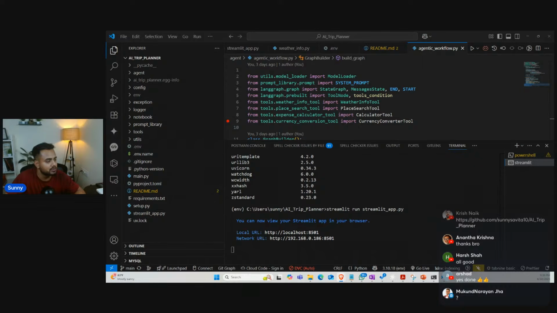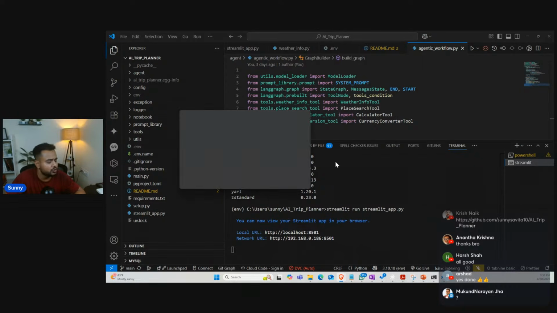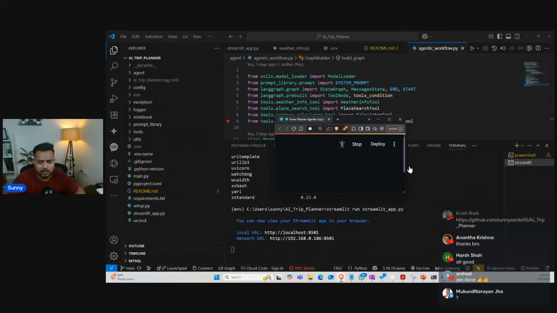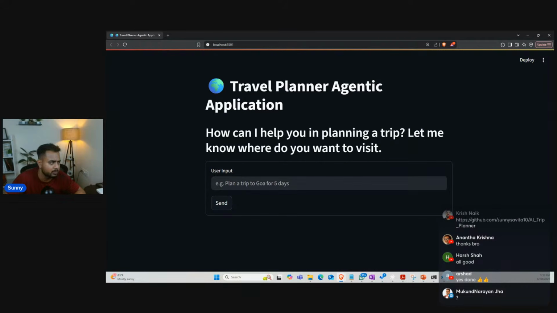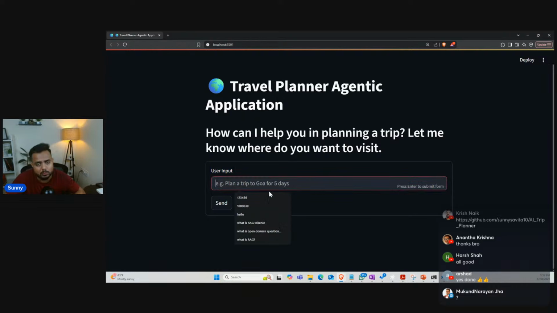I'll be getting my UI over here. So wait a minute, I will show you the UI. See, this is my UI, guys. Now to this UI, I can write any sort of query. As of now, I created it with Streamlit, but in real time, you can take the help of React as well. React, TypeScript, anything you can use for creating it. So I'll pass my user input, and once I send this user input through this UI, I'll be able to generate the response.